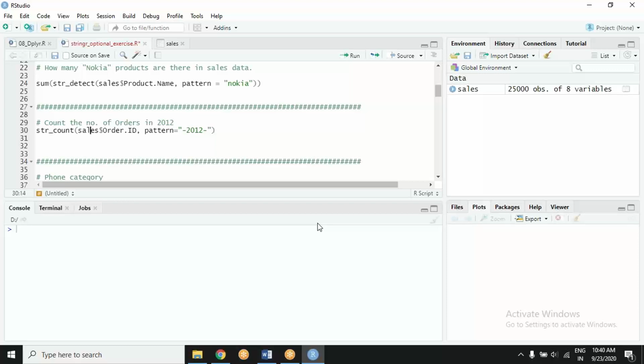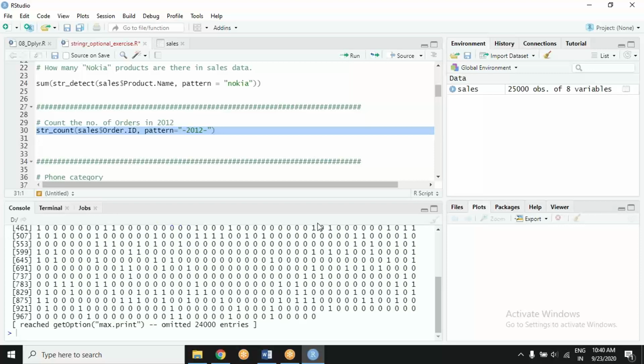If I count a string, now the key is somewhere. I'll tell you. You realize the difference. What is the difference between str_detect and str_count?